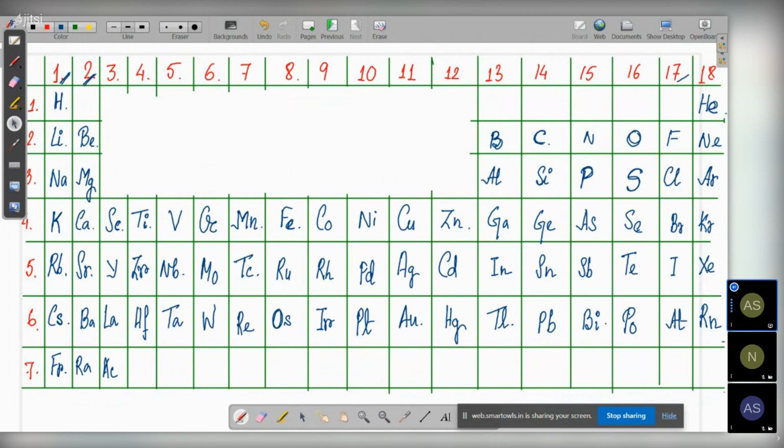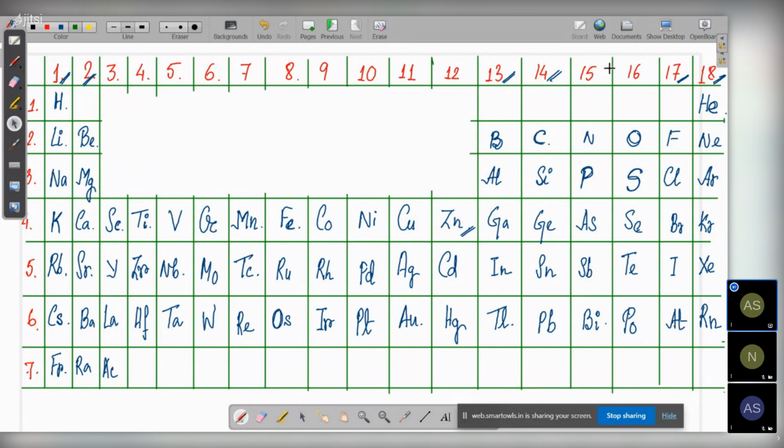Group 17 you need to memorize. Group 18 you need to memorize. 13 you need to memorize. 14 you need to memorize. And till 30 you need to know. So you need to know till atomic number 30. And group wise you need to know 1, 2, 13, 14, 17, and 18. For your class 11 you need to memorize this.